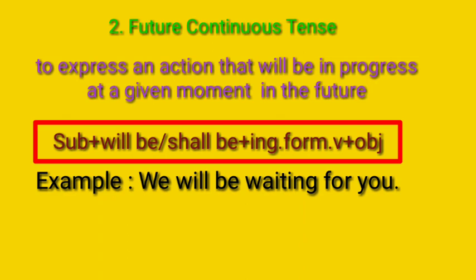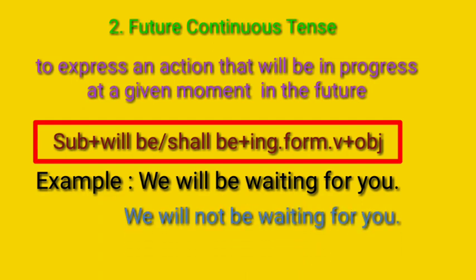We can change this sentence into negative by adding not with auxiliary verb. Here will is the auxiliary verb. So we can add not with will. Then, we will not be waiting for you. That is the negative sentence of this affirmative.